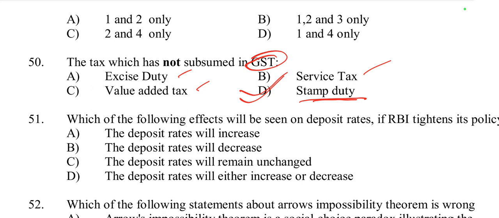So stamp duty, which is levied on transactions involving legal documents such as property transactions, remains outside the GST regime. So option D is right.